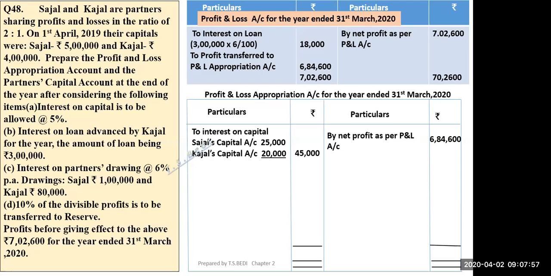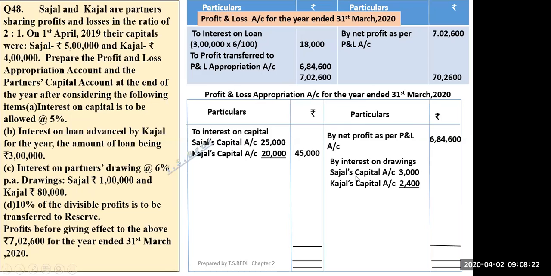Drawings. Drawings are made out of capital or profit. It will reduce our capital. So drawings will be shown in the capital account. Is it clear? But interest on partners' drawings will be shown on the credit side of the P&L appropriation account, because this is an income for the firm.